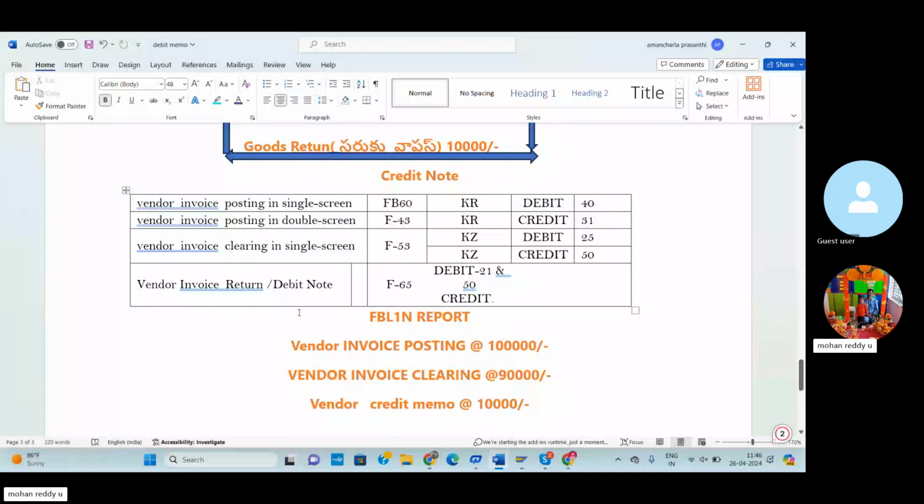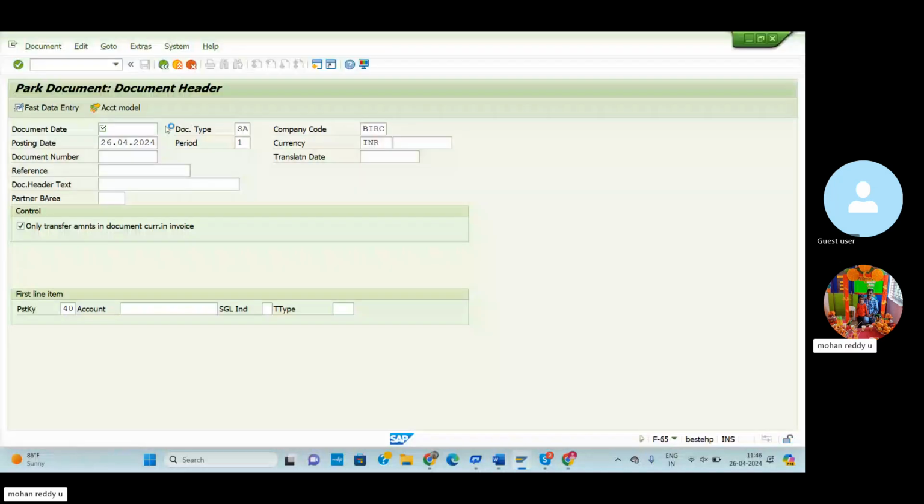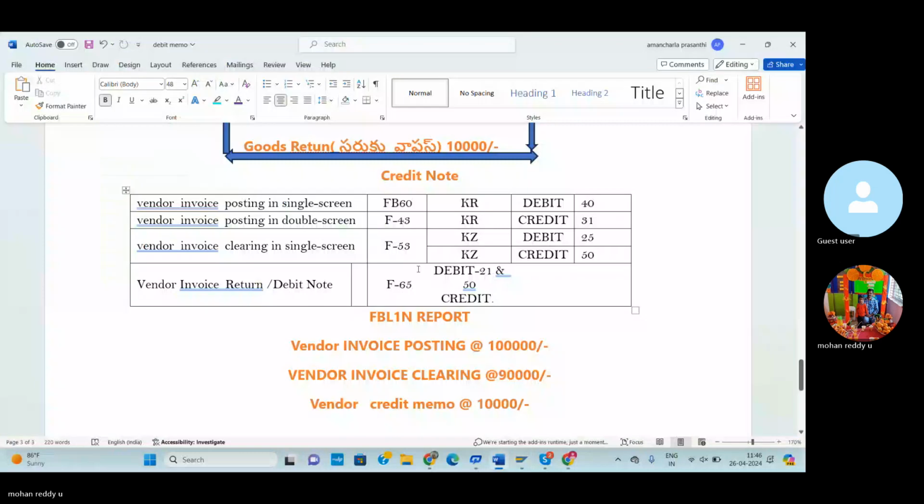So I'm entering the document date. Document date and document number something. So here posting key is 40. Once again vendor invoice posting F-65. Is it right? So document date. Now I'm selecting the document date.